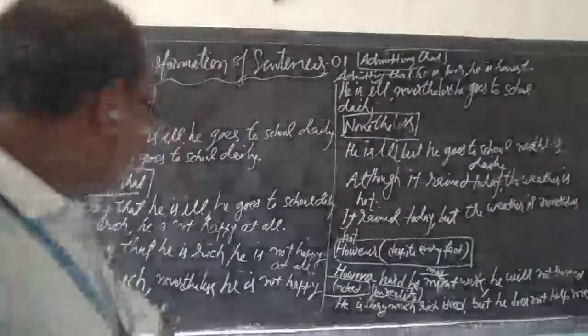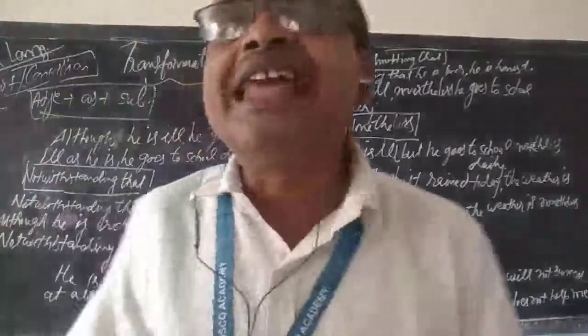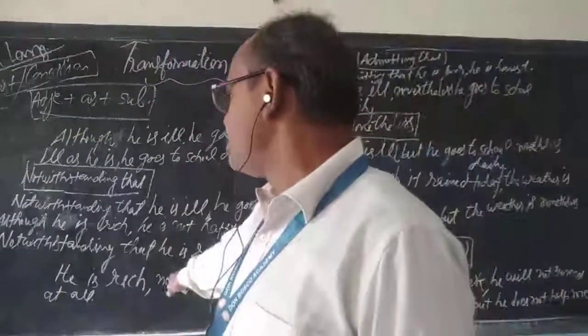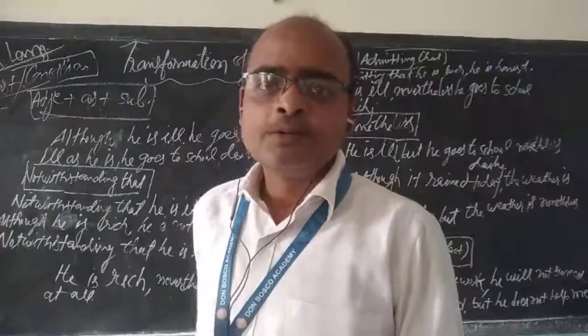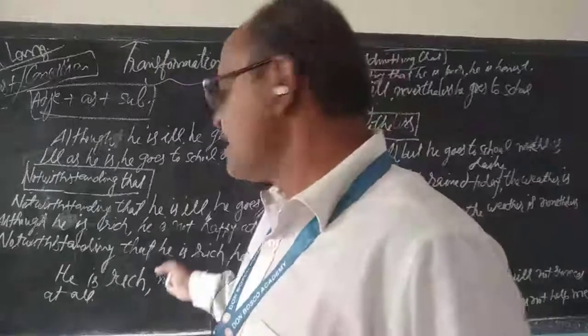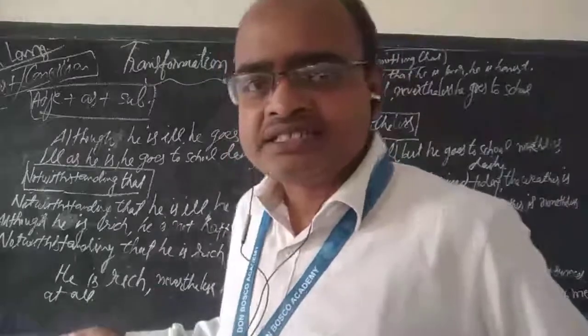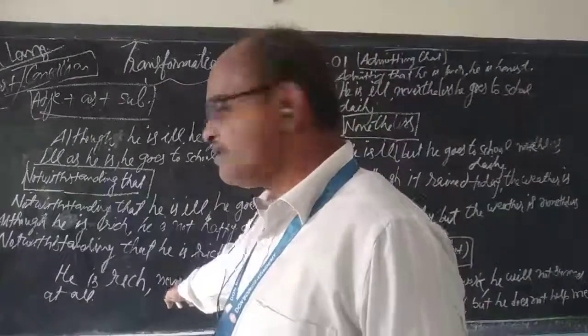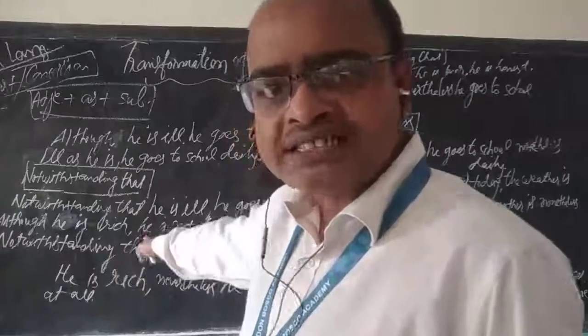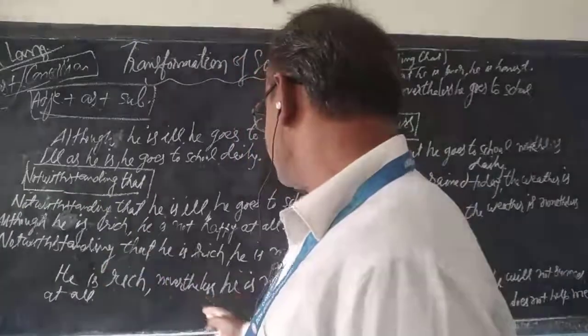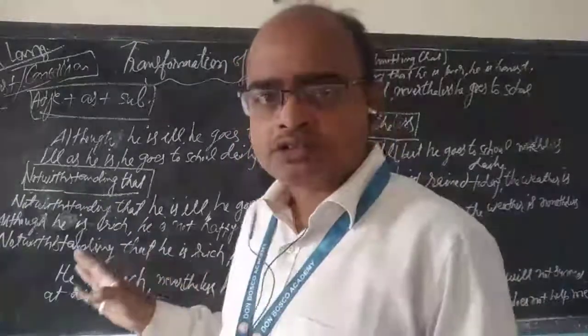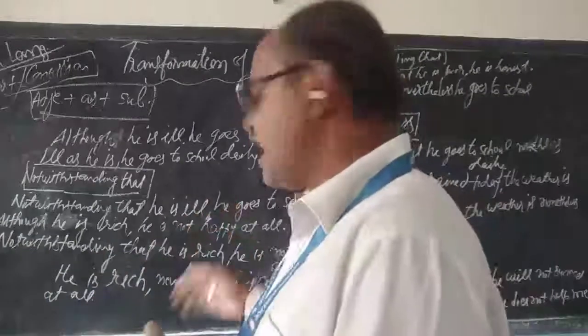Now you can use nevertheless in place of but. You know very well, we have done this while doing compound sentences. But is a coordinating conjunction, and in place of but we use nevertheless. He is rich, but he is not happy at all. So, although he is rich, he is not happy at all.